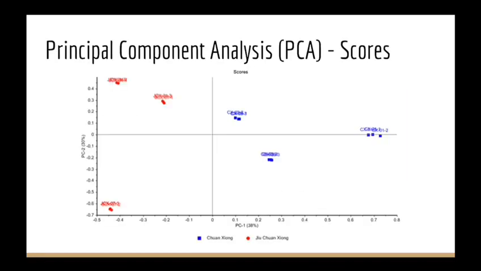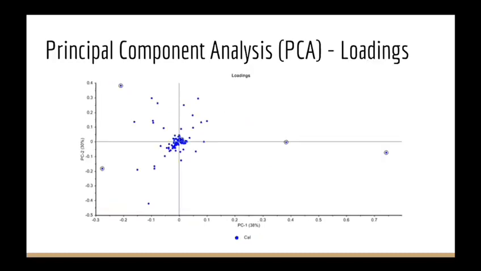As a result, I carried out principal component analysis, also known as PCA, to find out more about the relation between Jiu Chuan Xiong and Chuan Xiong. PCA is a method used to analyze large sets of data. A clearer and more precise understanding of the relationship between samples can be obtained. Thus, according to the analysis of scores, the Jiu Chuan Xiong samples and Chuan Xiong samples can be seen clearly separated as they are clustered together at opposite ends.